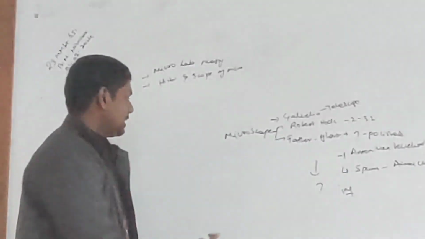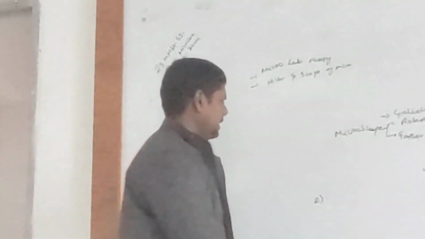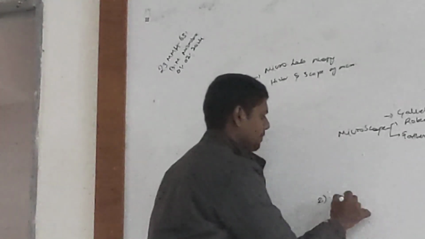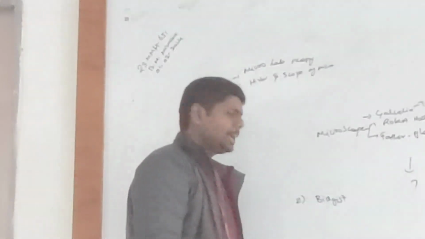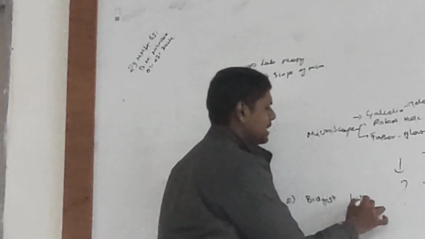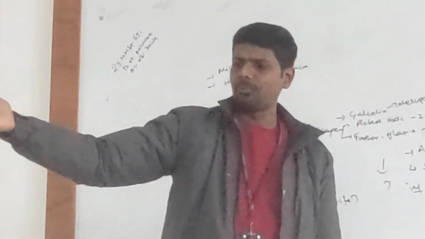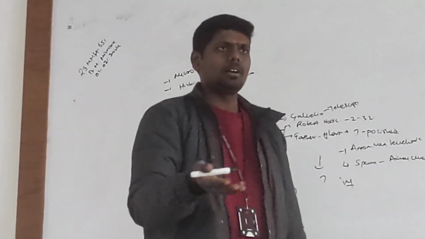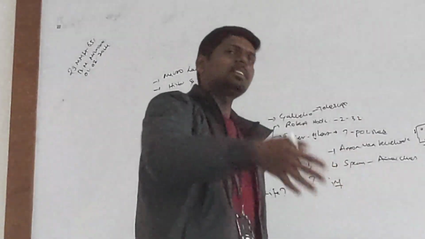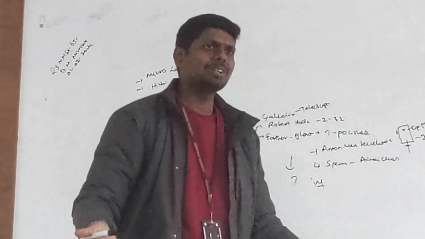Then the next generation, there was a huge debate among biologists. The debate was how life originated, how life came to earth. According to the book of Genesis, the Bible, life came from God's will. Let there be light, let there be land, let there be animals. That's it. It's not as simple as that, actually, right?